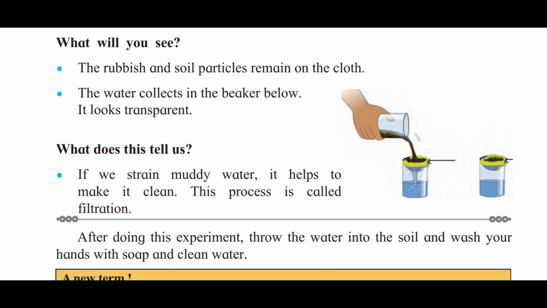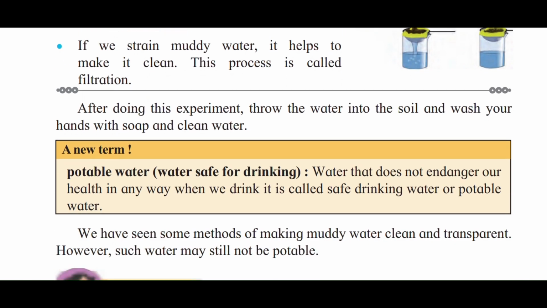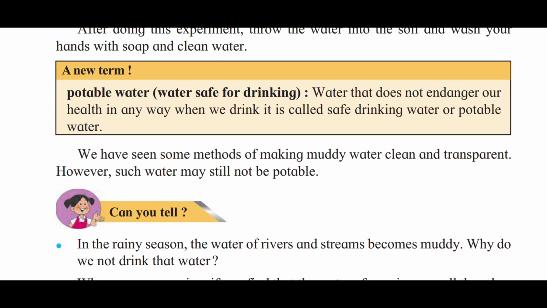After doing this experiment, throw the water into the soil and wash your hands with soap and clean water. A new term, potable water, means water safe for drinking. Water that does not endanger our health in any way when we drink it is called safe drinking water or potable water. We have seen some methods of making muddy water clean and transparent. However, such water may still not be potable.